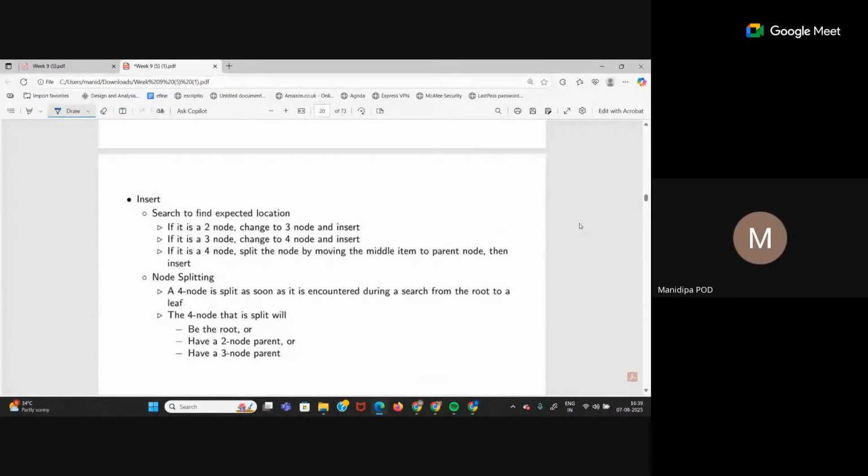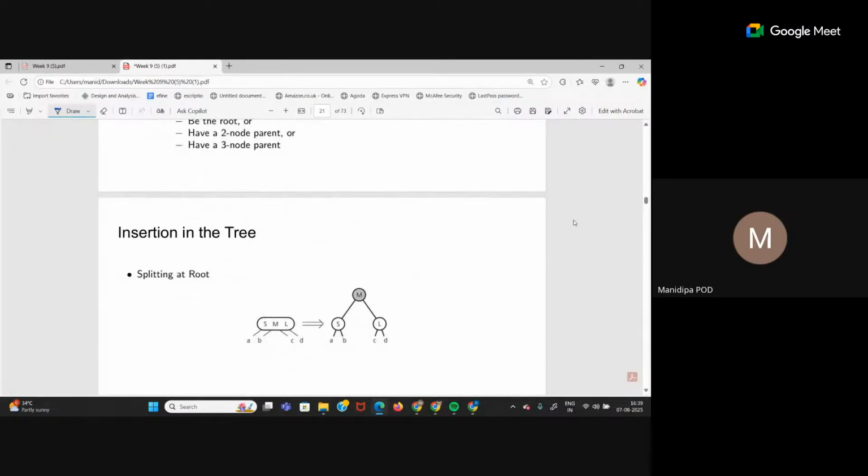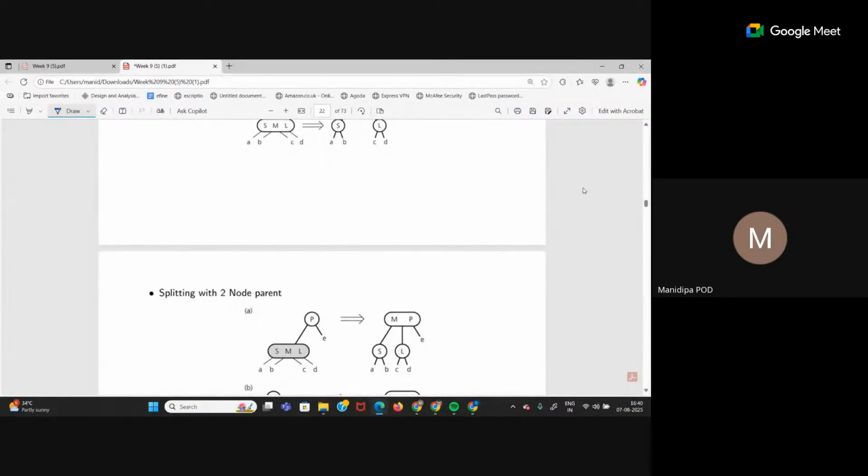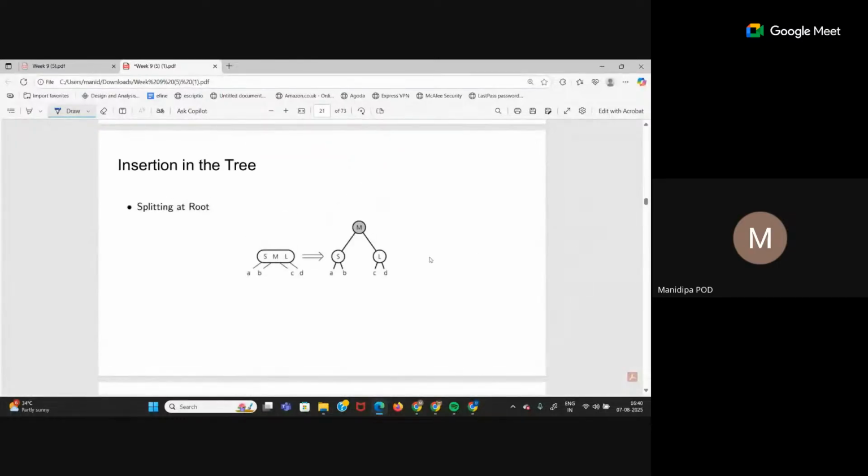Now how will we insert? Instead of doing it theoretically, let's take an example. Let's look at the splitting part. In a 2, 3, 4 tree, the largest node that we can have is a 4 node, right? That is the largest node. So in a node in a 2, 3, 4 tree, you can at most insert 3 key values. That is the biggest node possible.